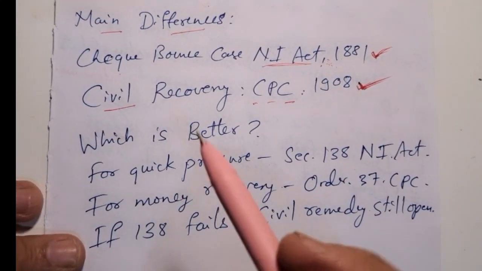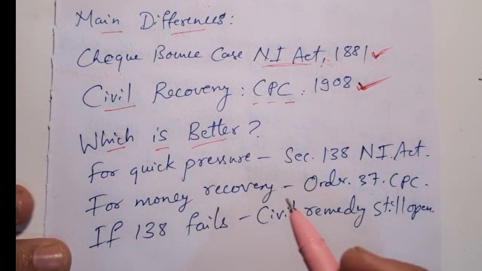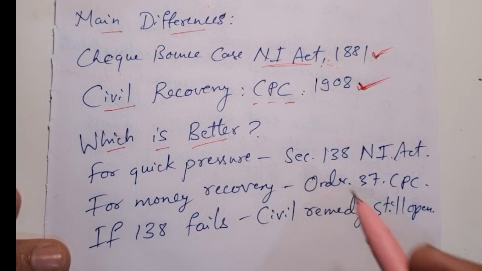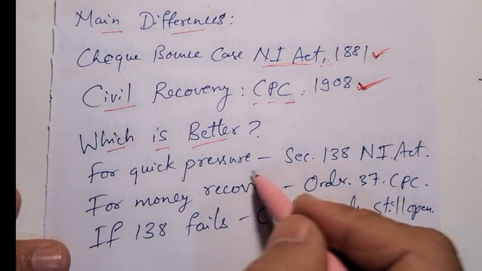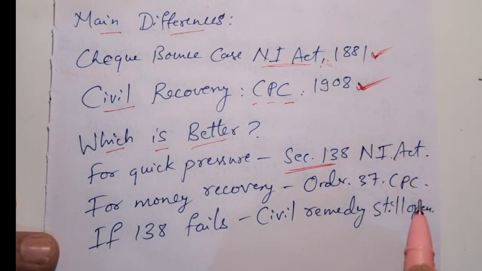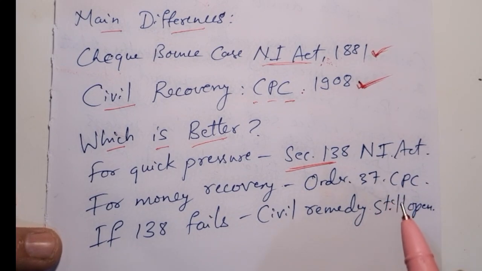So friends, now we will discuss which option is better for recovery. If you want quick pressure, Section 138 under the Act is more effective because it creates fear of jail and fine. So you need to be more careful when you file, and you need to meet all the criteria here. And if your main aim is just recovery of money, then a civil suit is also fine.